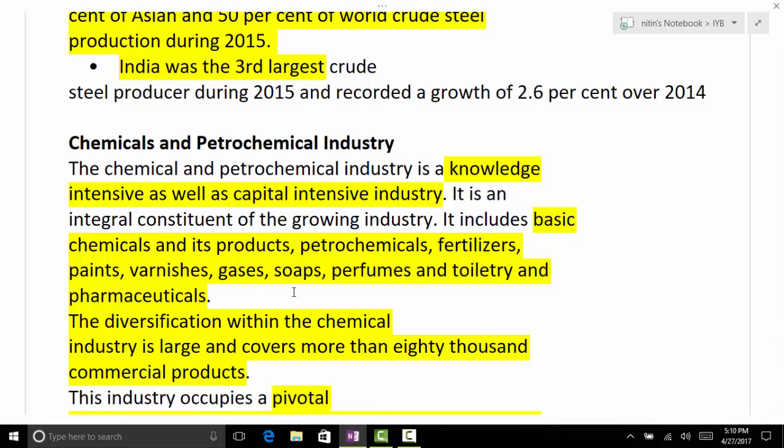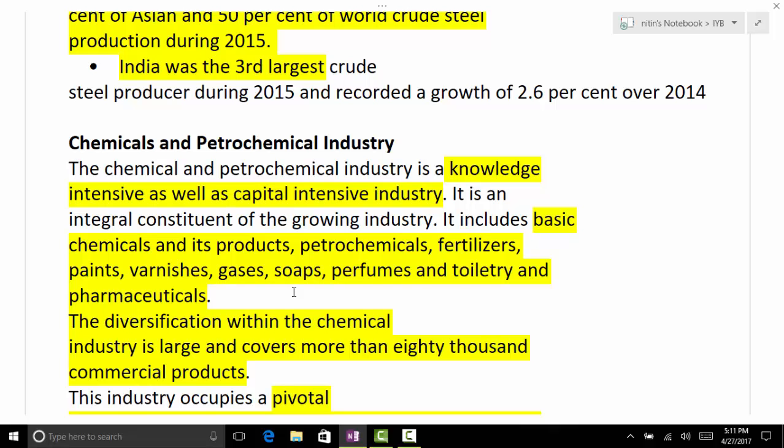See through it: basic chemical products, petrochemicals, fertilizers, paints, varnishes, gases, soaps, perfumes, toiletries, and pharmaceuticals. All those come under the chemical and petrochemical industry. Now you can write the answer if you know these all come under it. So at least remember the components, but all are different industries within this chemical and petrochemical industry.